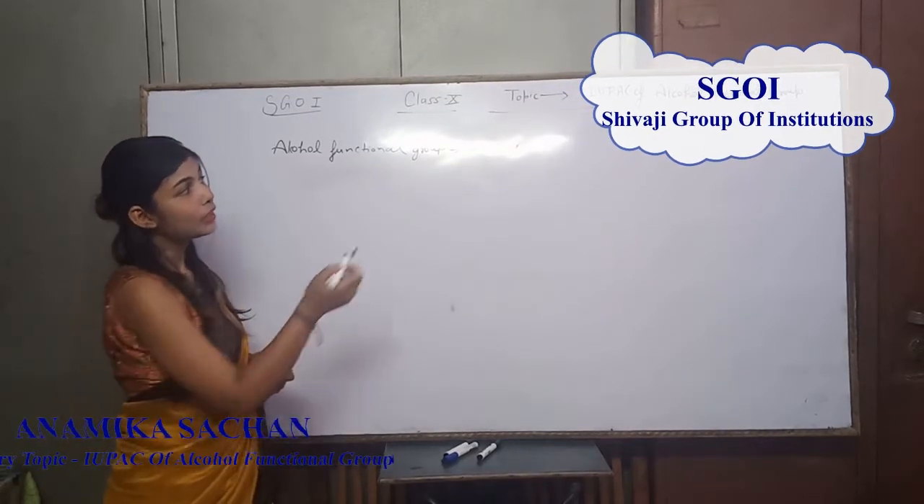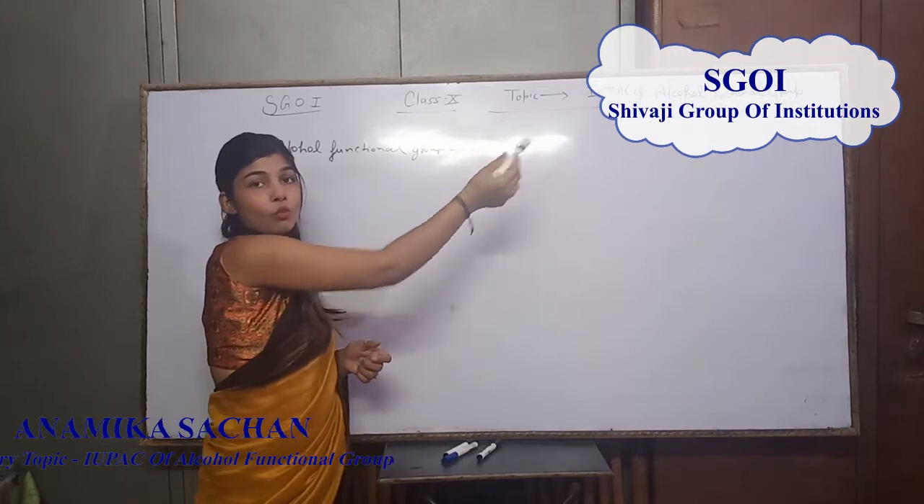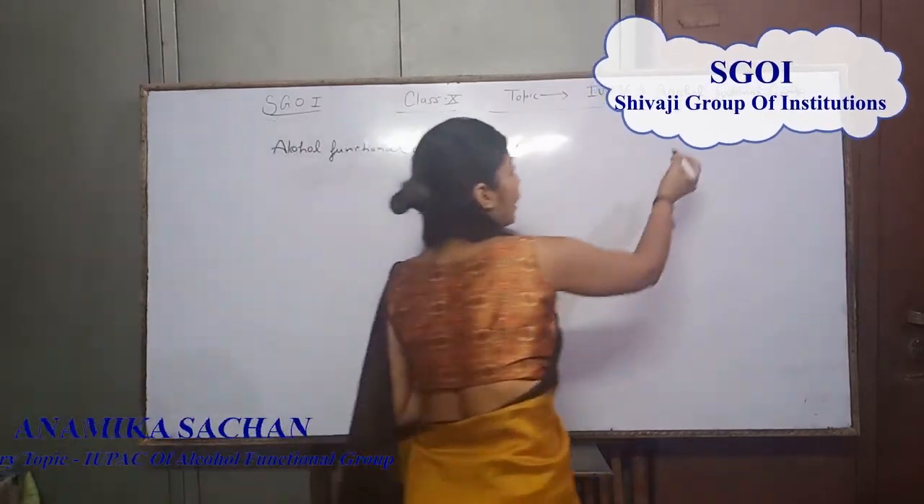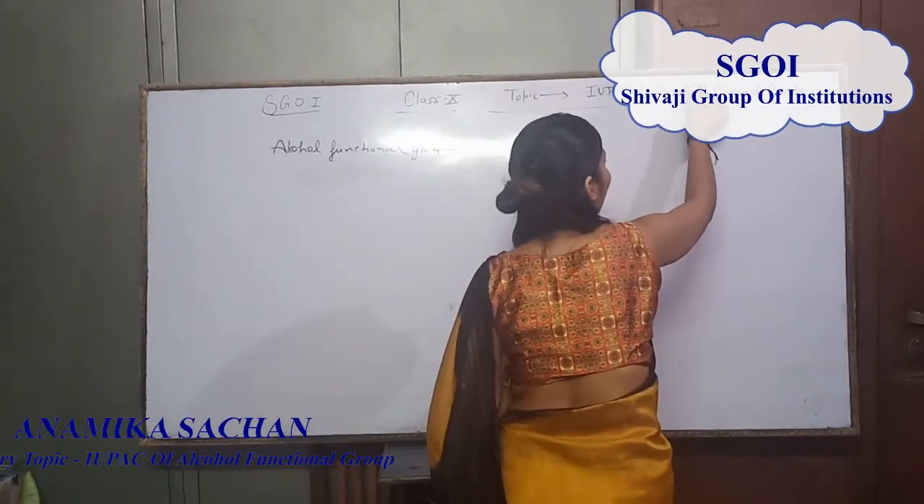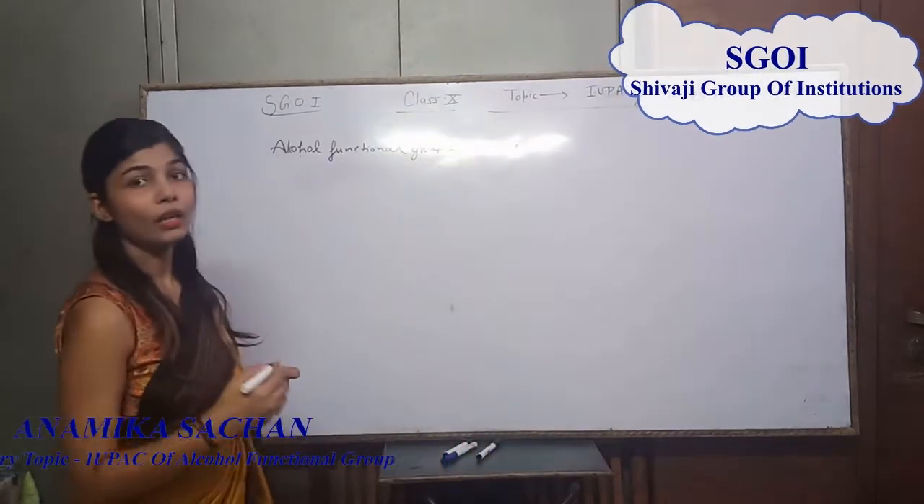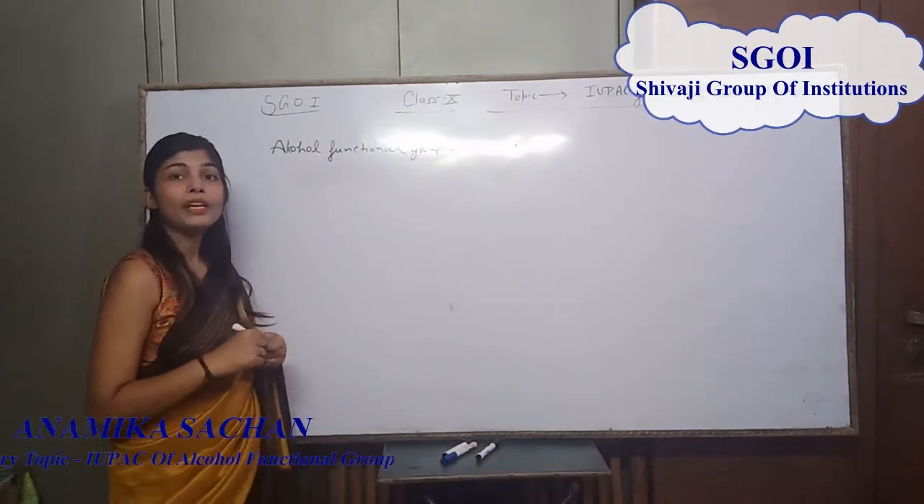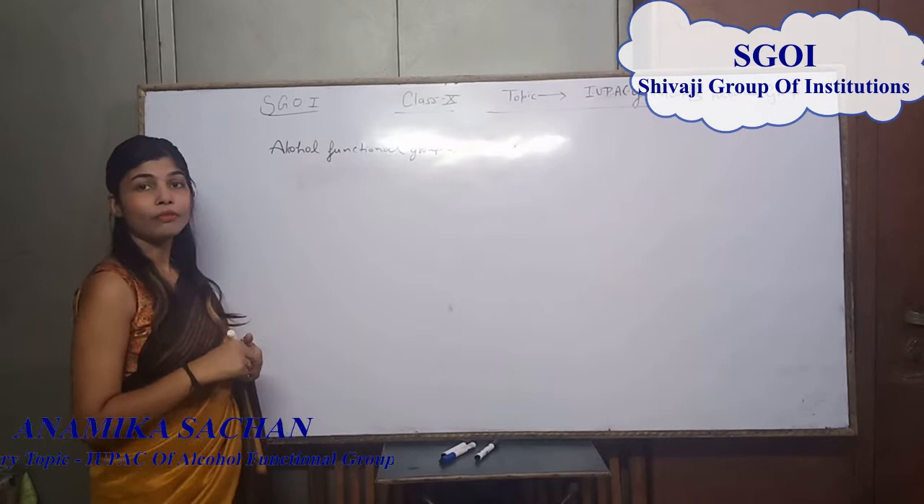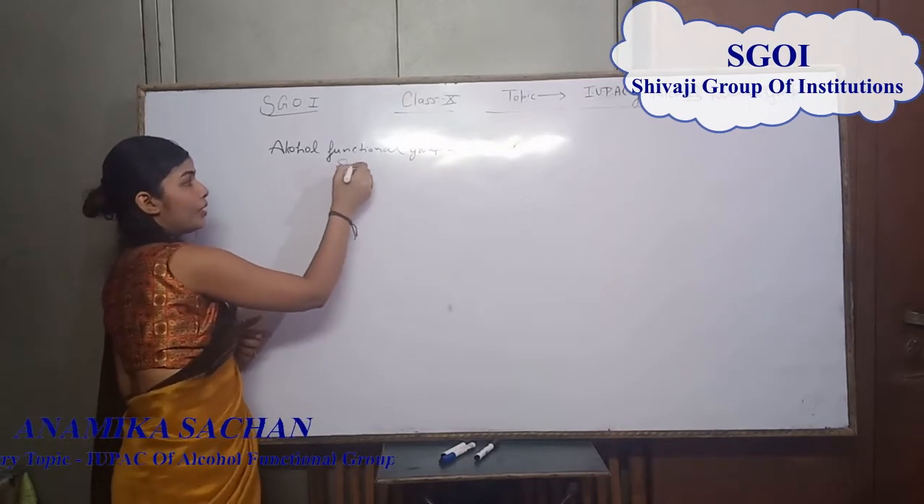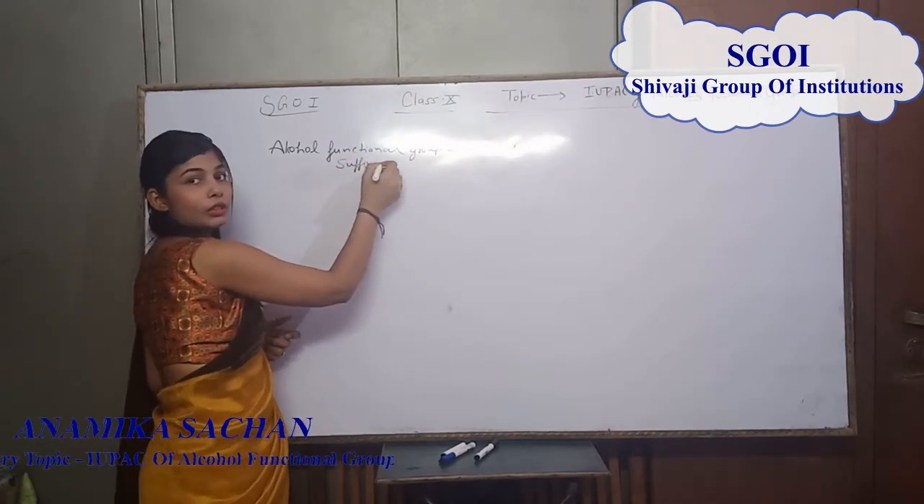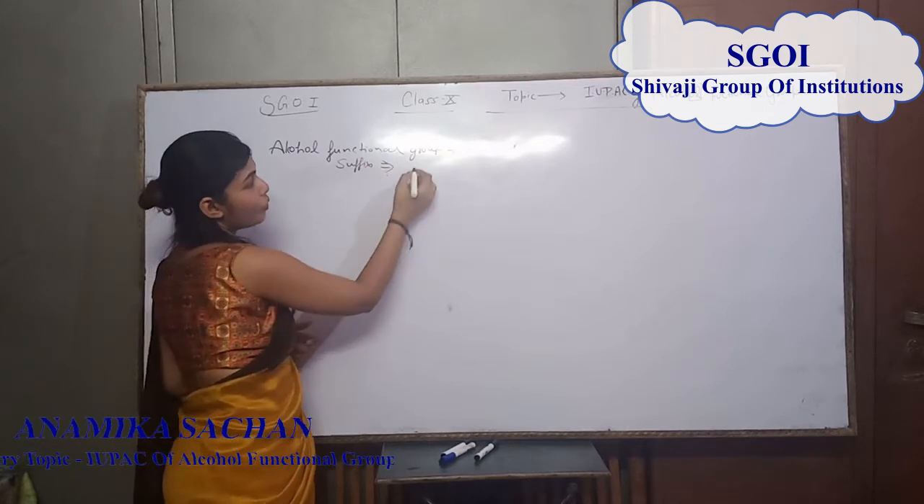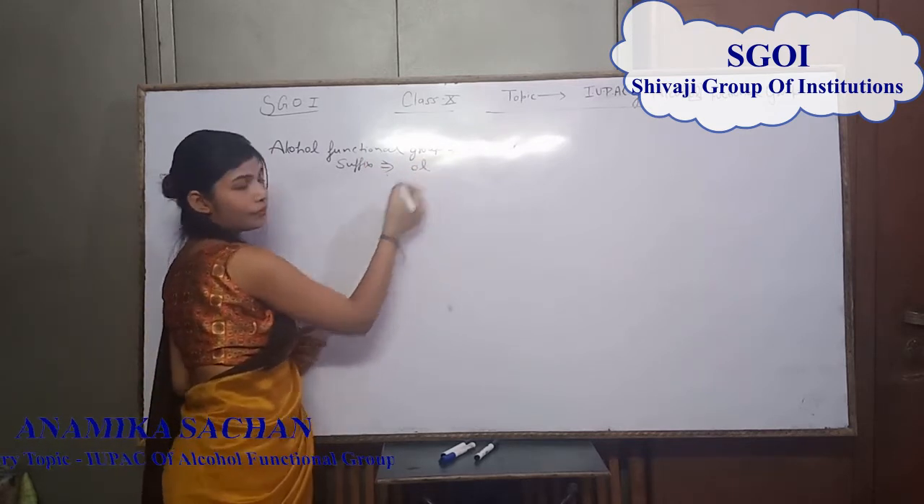Students, remember that in alcohol the last two letters are O and L. These last two letters, ol, are used in IUPAC as the suffix. In the suffix position we use ol.